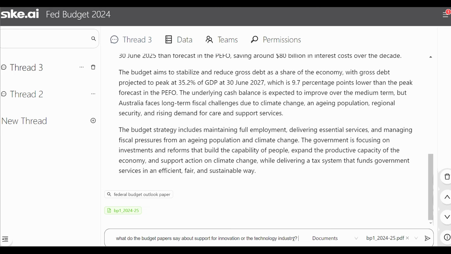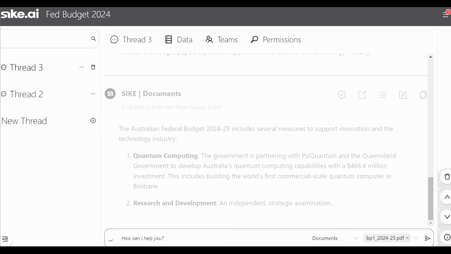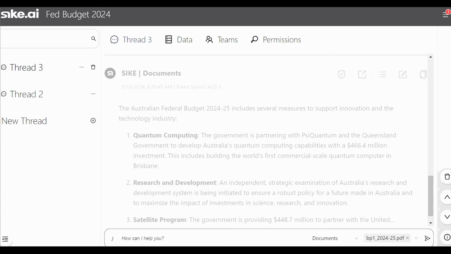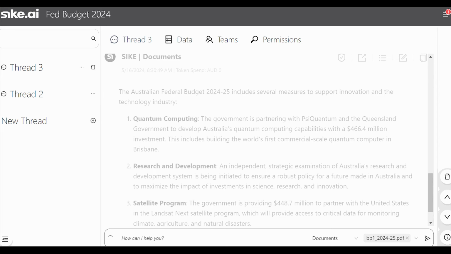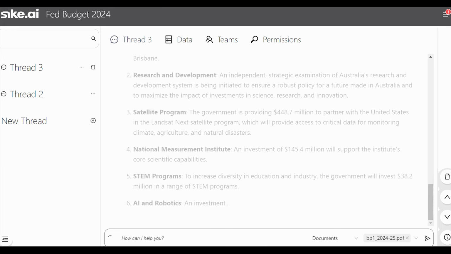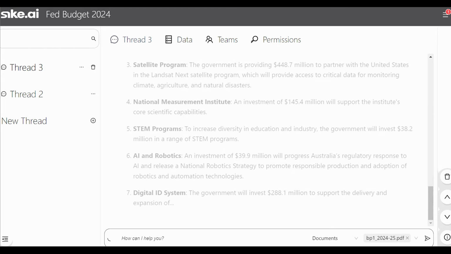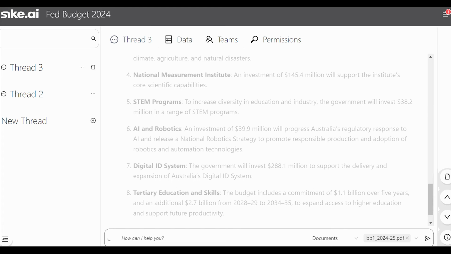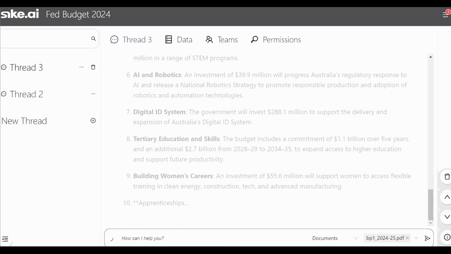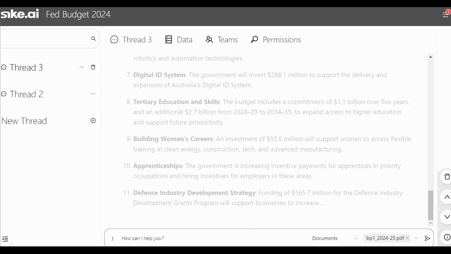Next, we ask what the papers say about the support provided for the innovation and technology industries. Quantum computing is highlighted, along with R&D and a $448 million satellite program. Scientific capabilities, STEM programs, and AI and robotics are highlighted too. We also get $288 million for digital IDs and $1.1 billion for tertiary education and more. Let's ask our next question.